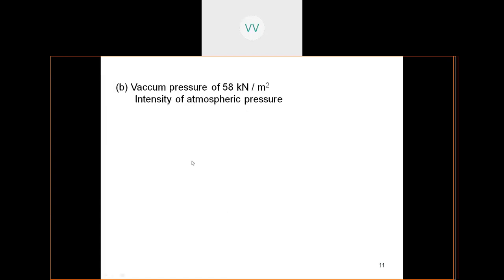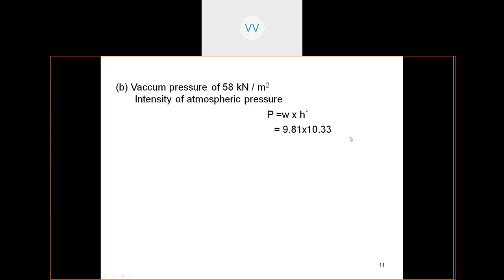Now let us tackle the next problem. We have a vacuum pressure of 58 kilonewtons per meter square. The intensity of pressure is P equal to WH, where W is the specific weight of water, 9.81, and H is the height of water.